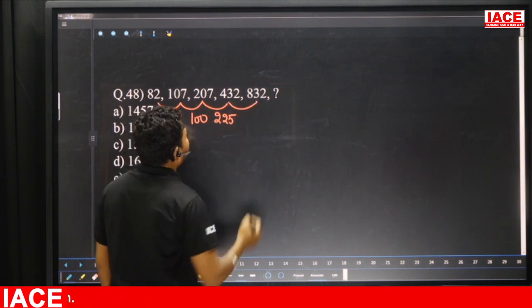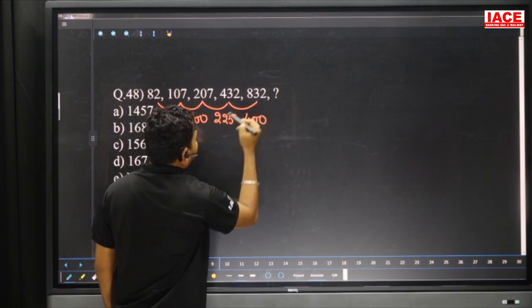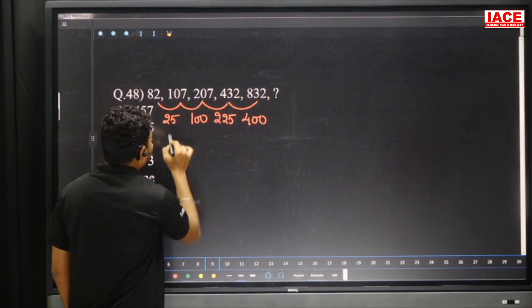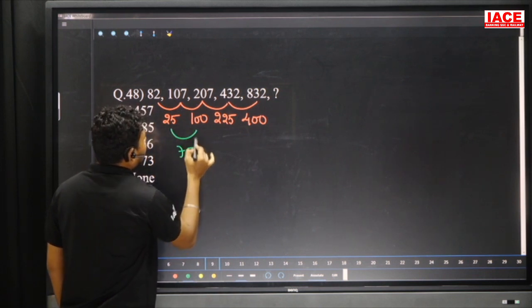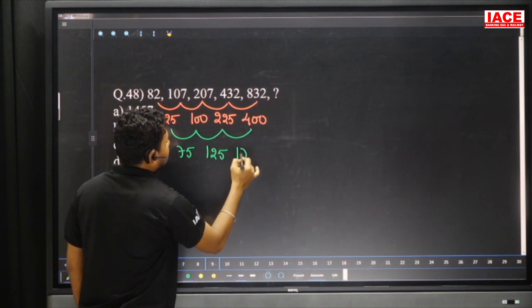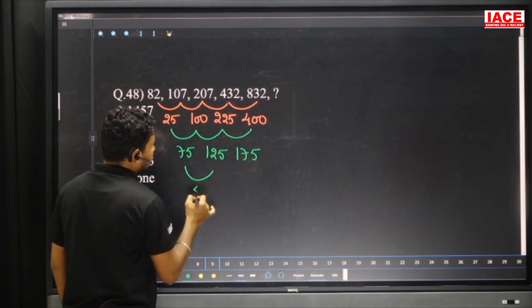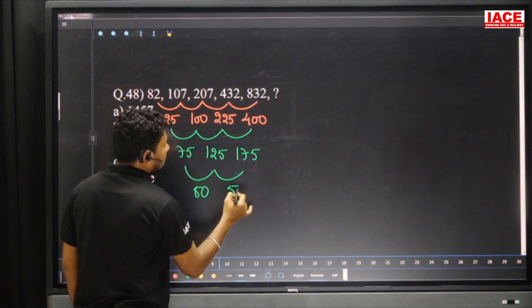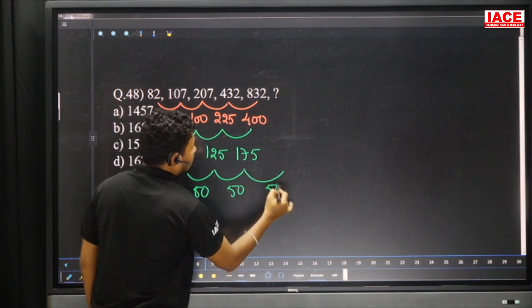And 432 becoming 832, here the difference is 400. And now look, take the differences: here the difference is 75, here the difference is 125, and here the difference is 175, and here the difference is 50, here the difference is 50, and here the difference is also 50.